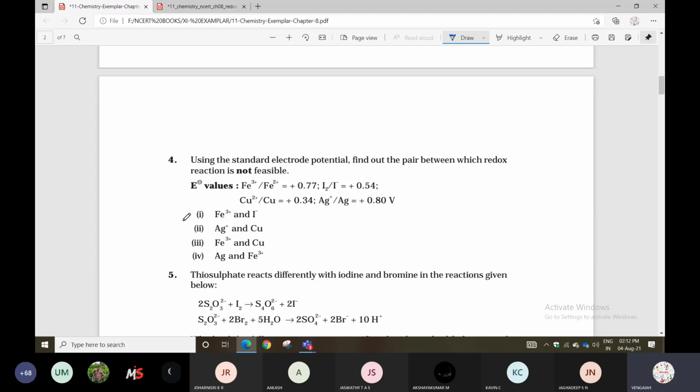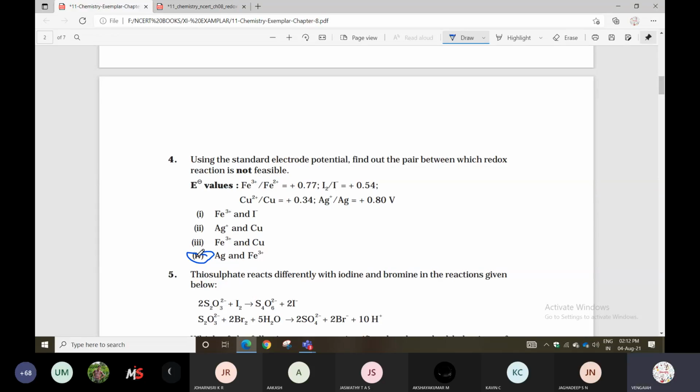You can calculate the E naught value as E right minus E left. Based on that value, you can check it. If the E naught value is positive, that is feasible. Negative means not feasible. In the question they are asking not feasible. The answer is the fourth option. So silver and iron, you can check it.